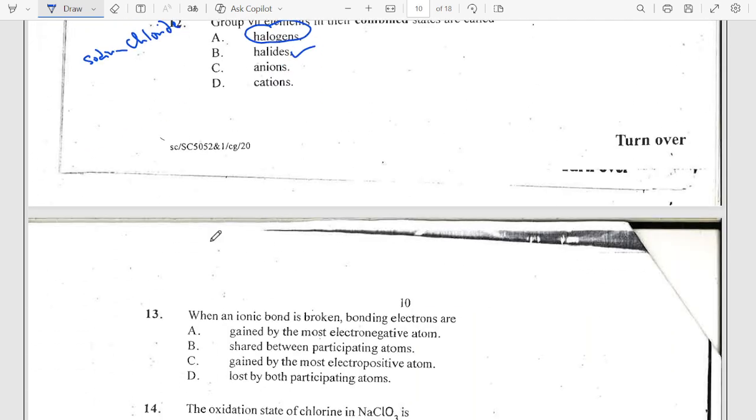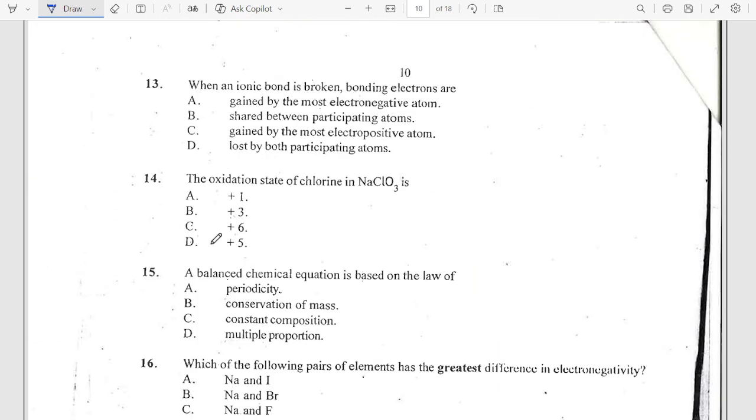Okay, so the next one says when an ionic bond is broken, bonding electrons are gained by the most electronegative atom, shared between participating atoms, gained by the most electropositive, lost by both participants. Of course, the answer is A.